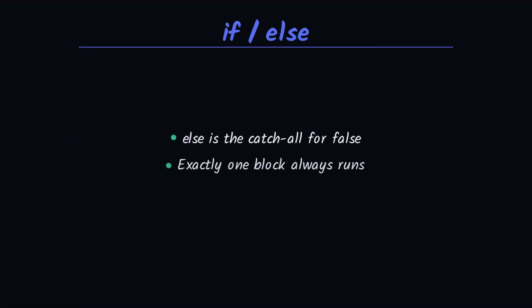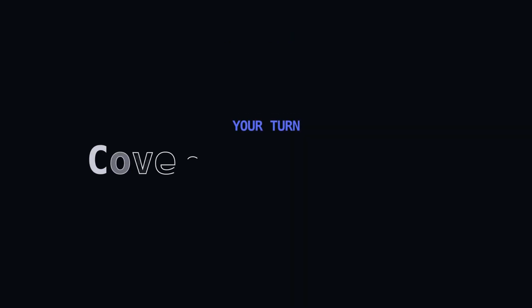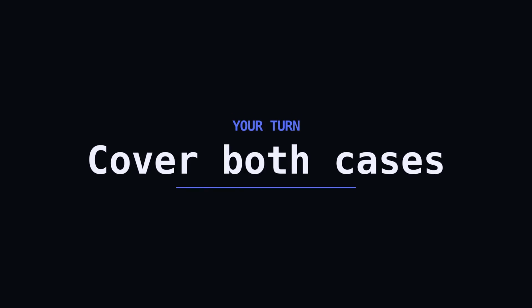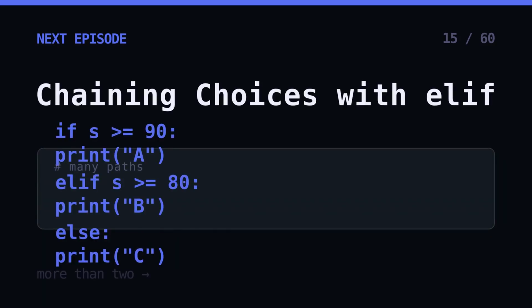So, else runs whenever the if was false. Exactly one of the 2 blocks always runs, and else takes a colon, but never a condition of its own. Your programs can finally handle both answers. Try this now. Set a number and print positive if it's greater than 0. Otherwise, print not positive. 1 if, 1 else. 10 seconds.